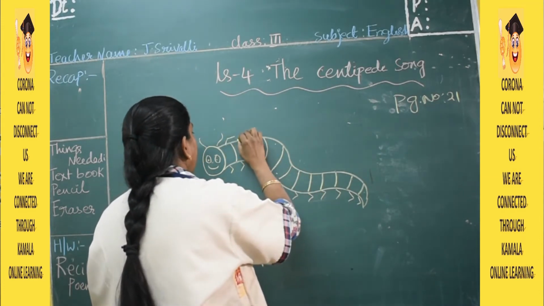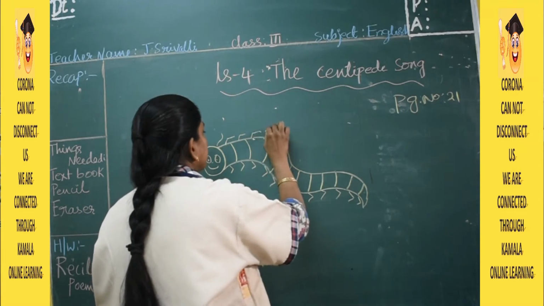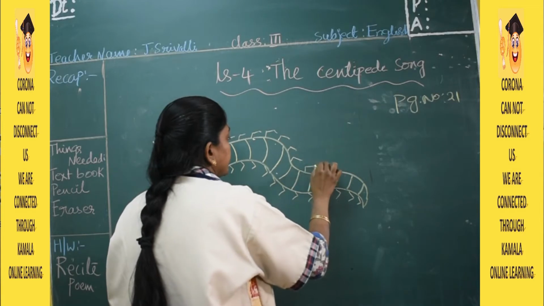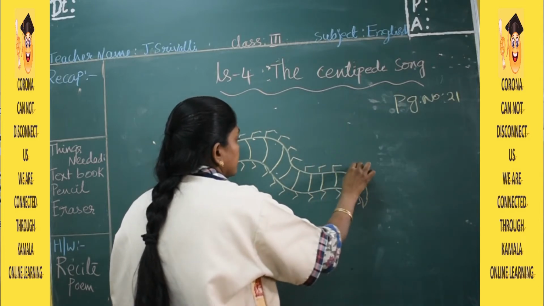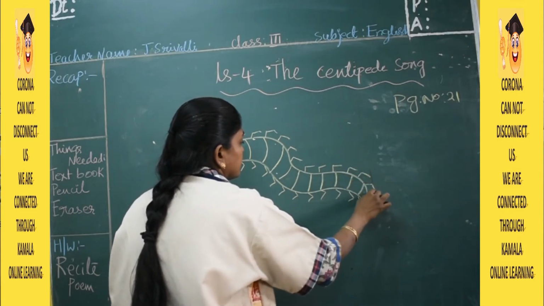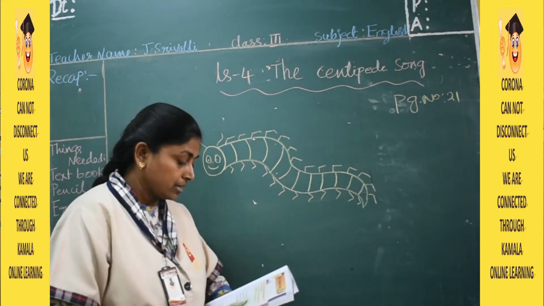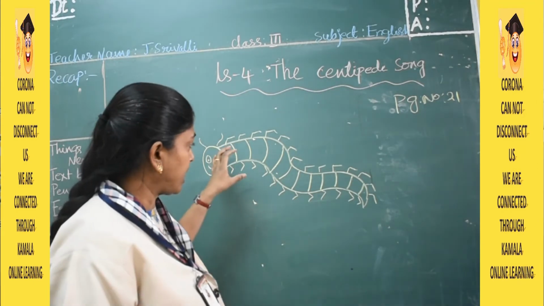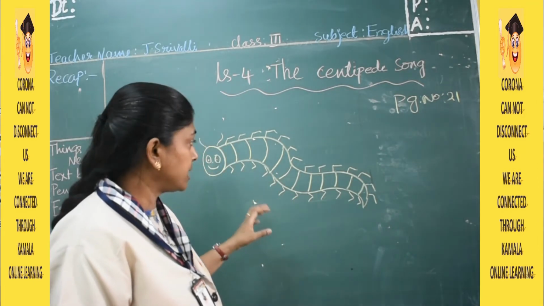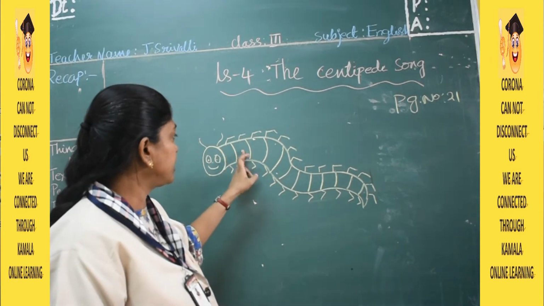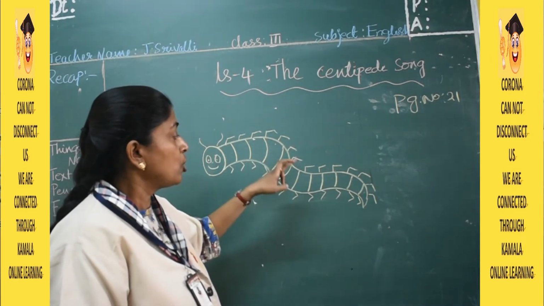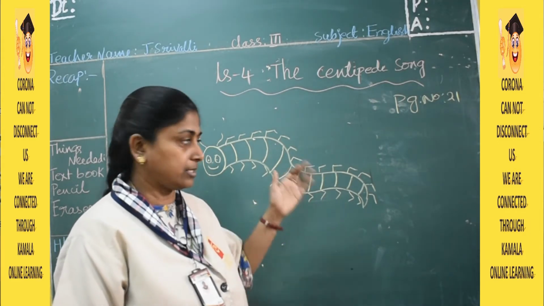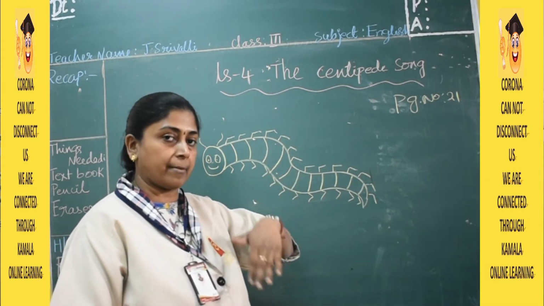It has n number of legs. So this is a centipede which is long, somewhat flat-bodied, and it has n number of legs with different segments. You will find segments on a millipede, a caterpillar, insects like these. They belong to the same family.